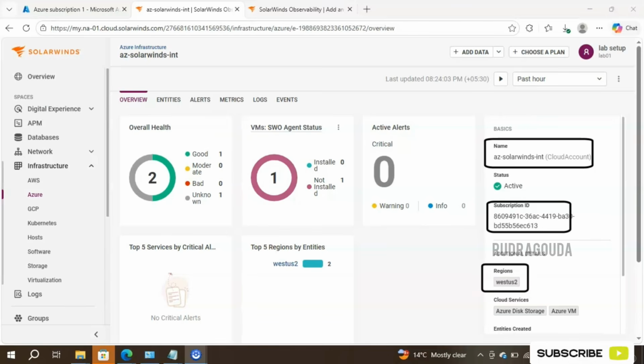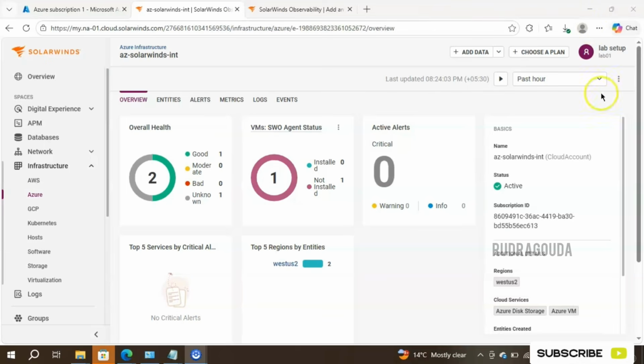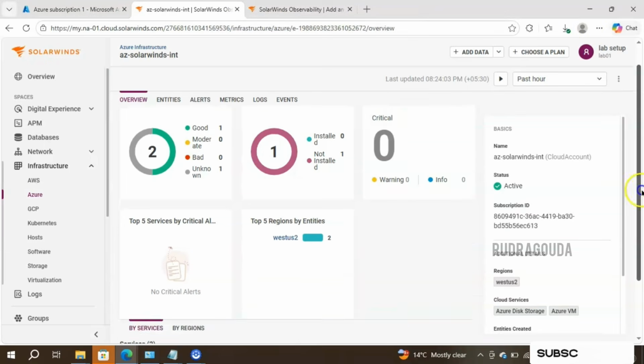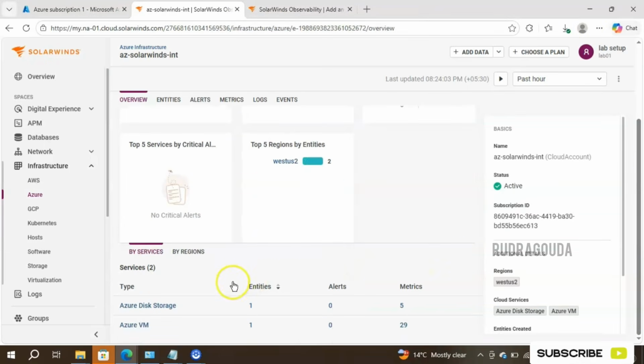It is also showing the reason, like our VM is installed on the West US region, right? That's what it is showing as West US 2 here. And it has detected two services so far. One is Azure Cloud Storage and another one is Azure Virtual Machine. So where can we get that information? Scroll down and it will show the information here. First, it is showing the Azure storage information and then the Azure VM information.